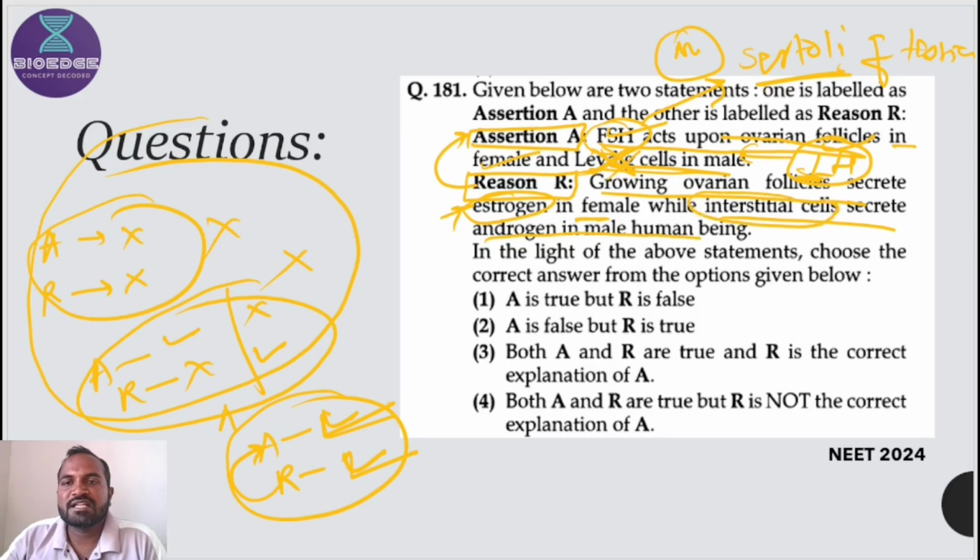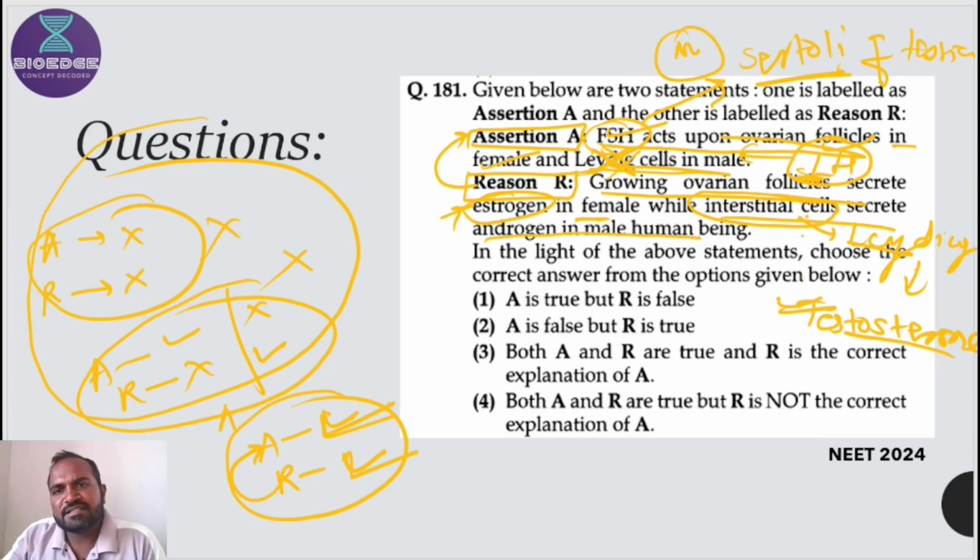Another name of interstitial cell is Leydig cell. So Leydig cell secretes androgen. Very good. It is also correct. Androgen, main androgen, testosterone. Testosterone is the main androgen, a male sexual hormone secreted by Leydig cells, which are also called interstitial cells.